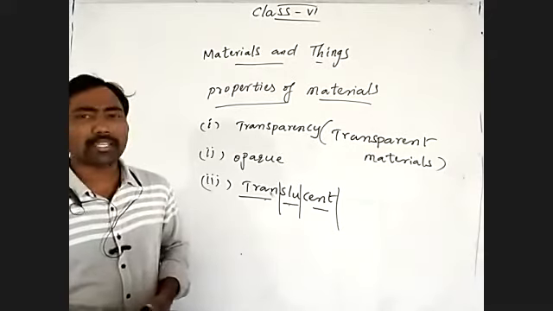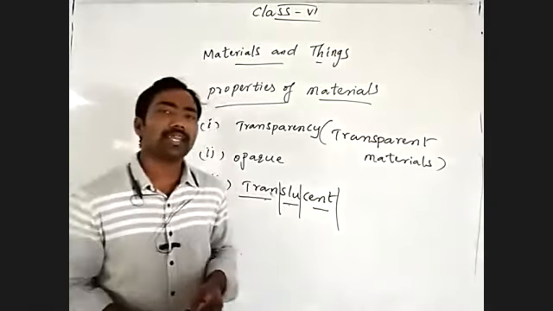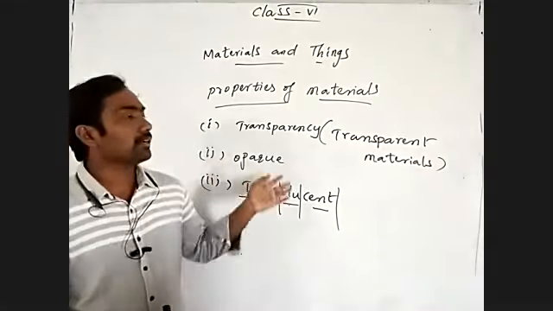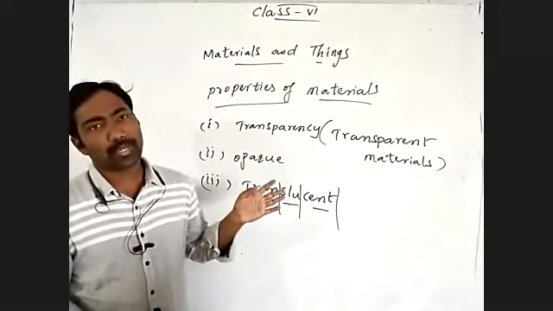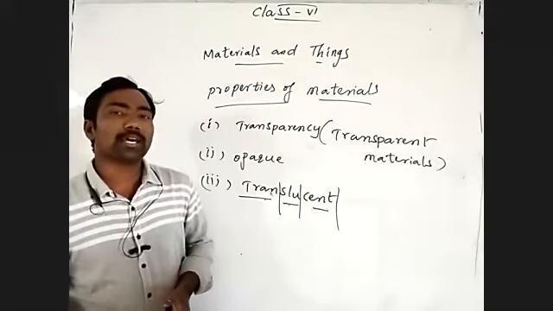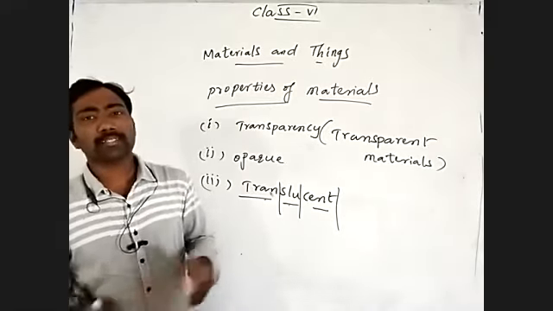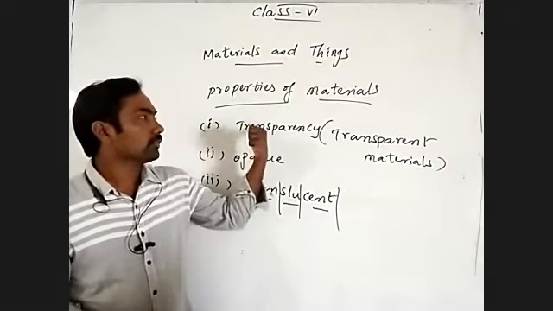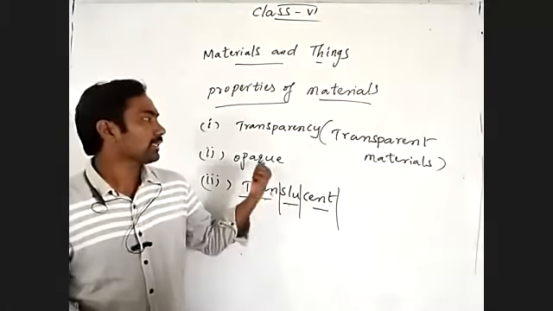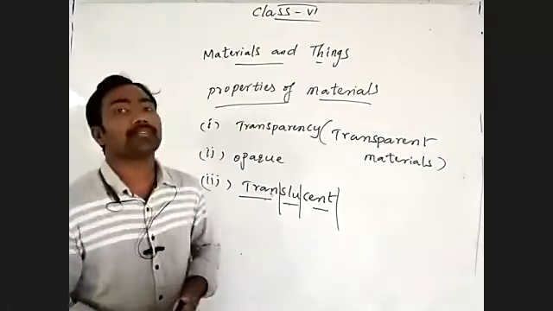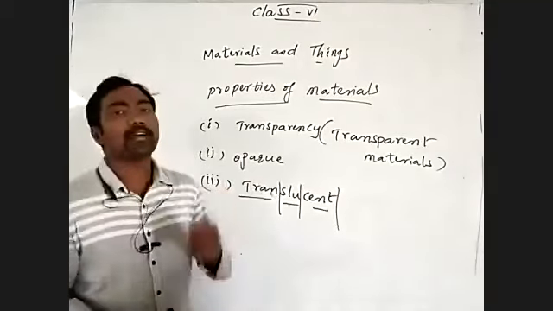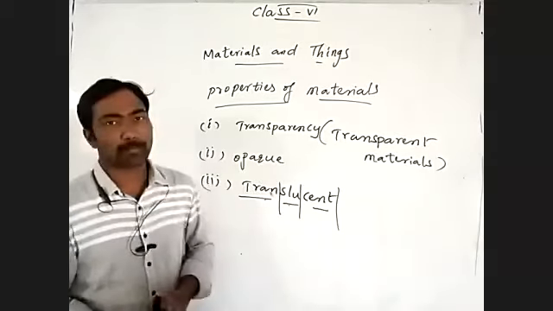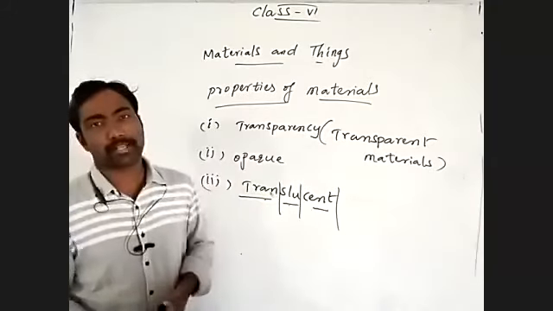Understand? Yesterday I gave you a task. Do you remember? We had to collect some things and find which material they are prepared from, kinds of things and kinds of materials. And also which material is transparent, opaque, or translucent, and which thing is prepared using this property. If you have not done that, then try to do the activity again. This is our general recall of the lesson.